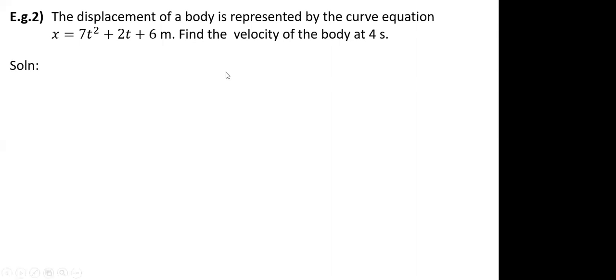Sir, for the 7t square, we'll take 14t. How did you get 14t? We'll take the 2 down, so we'll multiply 7 into 2 and get 14t. And for 2t, we'll take the exponent of t down, so we'll get 2. So the final answer is 14t plus 2.